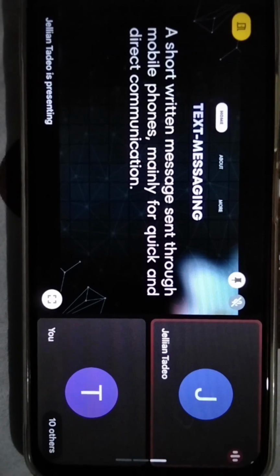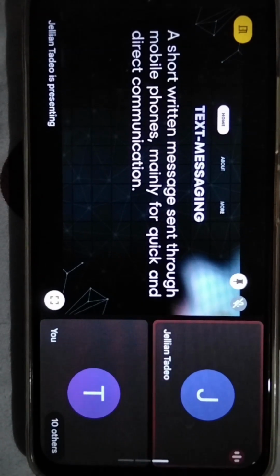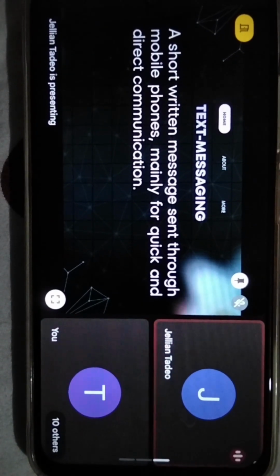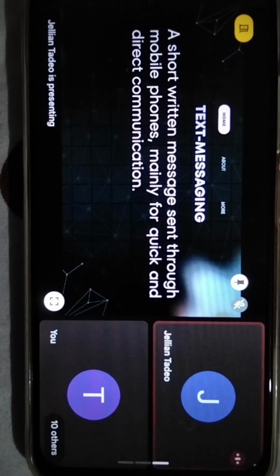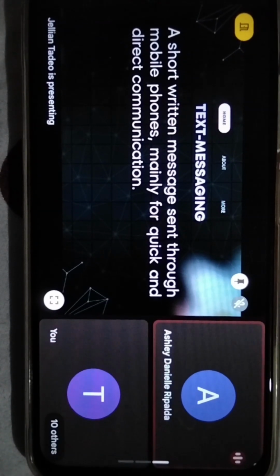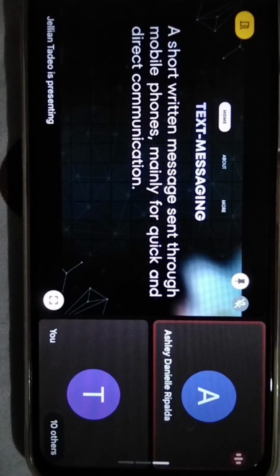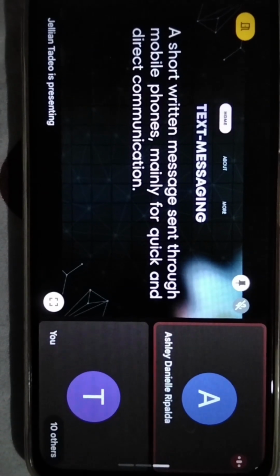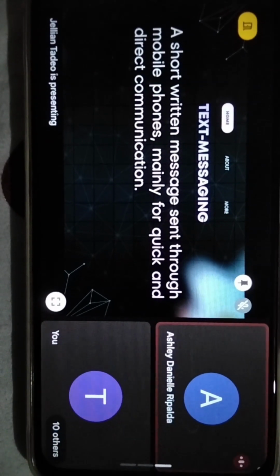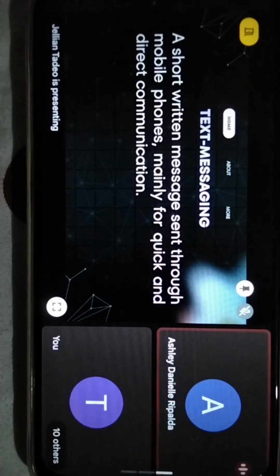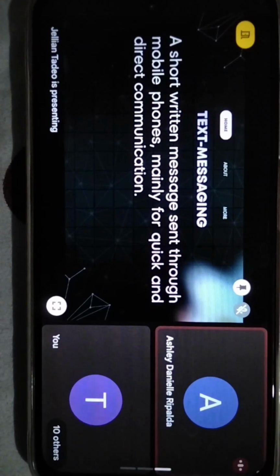Now let's call in Miss Ashley Daniel to explain what she has understood and what she has learned about the common electronic communication modes and medias. I think electronic communication modes and media simply mean the way we use technology to talk and share information. The modes are the channels we choose, like email, chat, or video call. While the media are the form the message takes, like text, voice, image, or video.